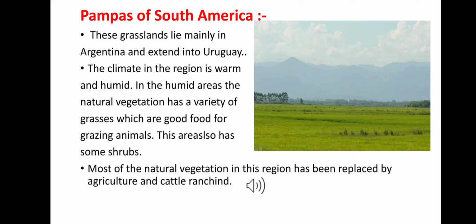This area also has some shrubs. Most of the natural vegetation in this region has been replaced by agriculture and cattle ranching. That means this region is also developed as agricultural land.